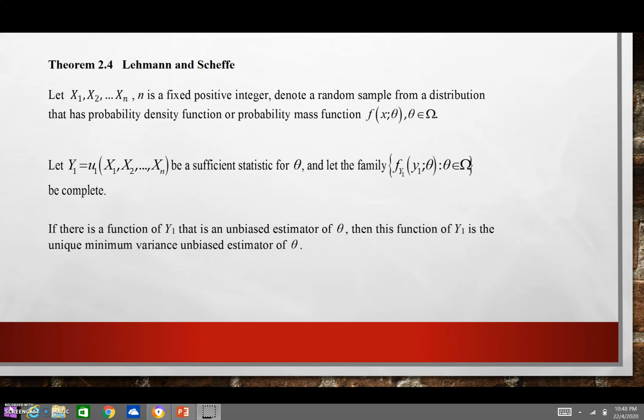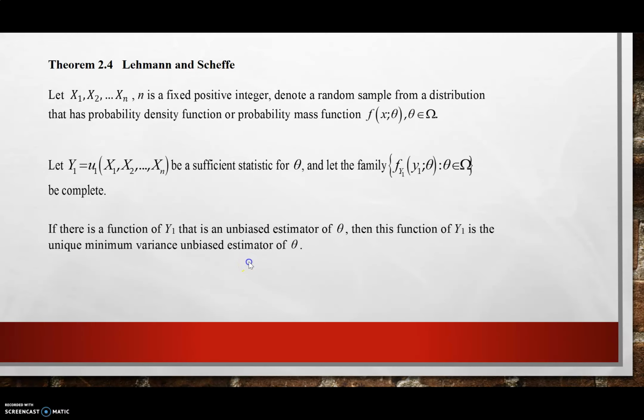So this describes the theorem of Lehmann and Scheffe: if the family is complete and there is a function of Y1 that is an unbiased estimator of theta, then this function of Y1 is the unique minimum variance unbiased estimator of theta.